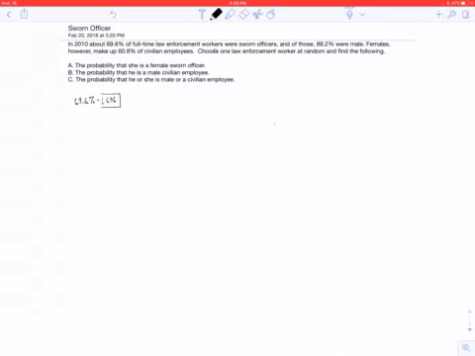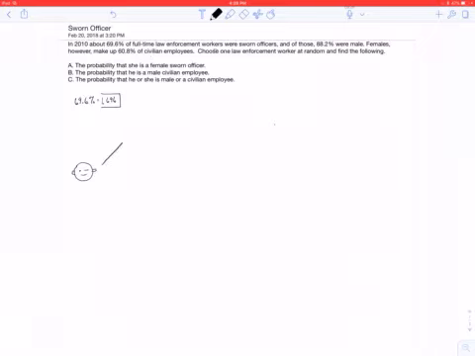Notice this. Initially it says 69.6% of full-time law enforcement workers were sworn officers. Then it goes on to say that the other piece that we have are civilian employees. So if we pick a random officer, then there's two things that can happen.